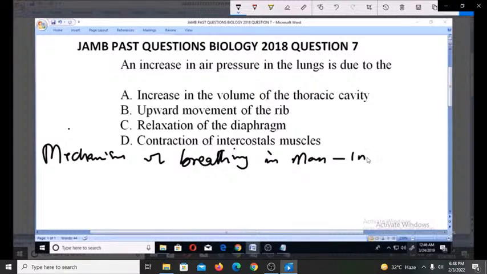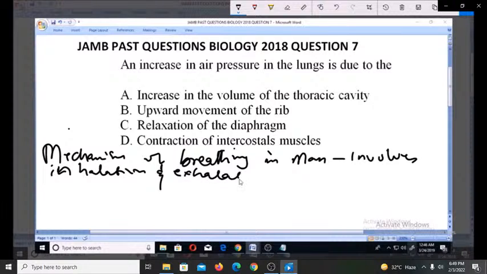And basically, it involves inhalation and exhalation. That's what breathing is all about in human beings. Inhalation and exhalation. That's breathing in and breathing out of air. Inhalation means breathing in, exhalation means breathing out.